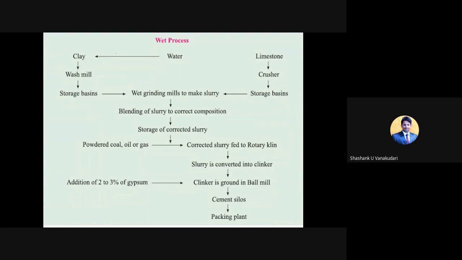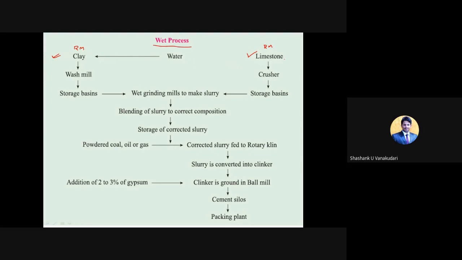Here this is the wet process, consisting of two materials. One is calcareous materials, which is provided here, and one more is argillaceous materials, that is clay. This is also a raw material, and this is also a raw material. There are two raw materials we can see in this wet process.